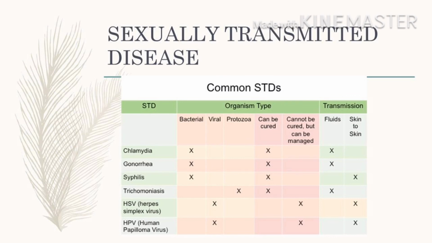And lastly, sexually transmitted disease, or STD. On the table are the most common kind of STD. First is chlamydia, next is gonorrhea, syphilis, trichomoniasis, HSV or herpes simplex virus, HPV or human papilloma virus. Some of this virus is bacterial, some are viral, and some can be cured, some cannot be cured. In transmission, some are transmitted through fluids, and some are through skin-to-skin contact.